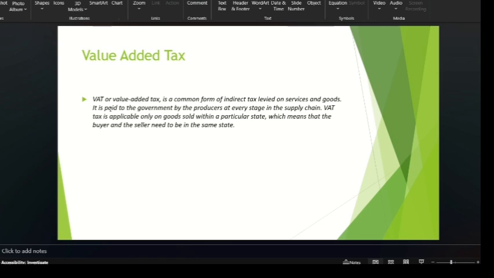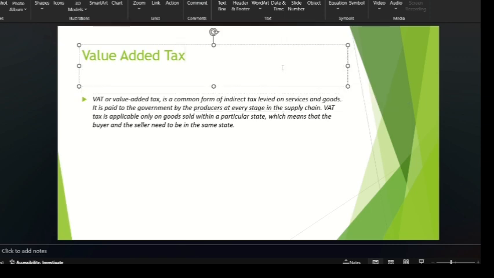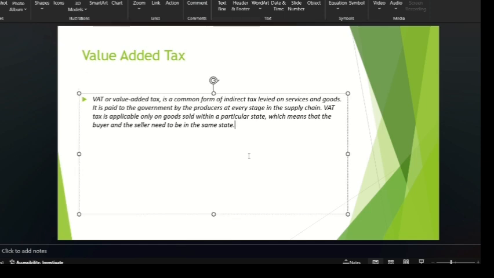So throughout this cycle the tax changes, so it's called value added tax. Some amount of value is being added. There is no certain amount of tax declared for this. The amount of tax changes.